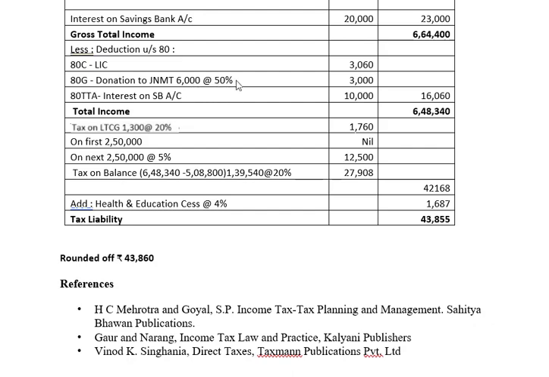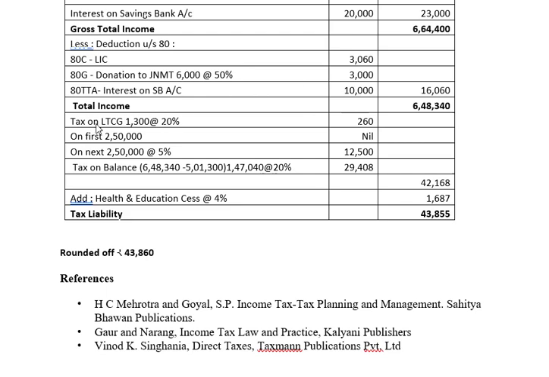It is 50% qualified, so the amount comes to 3,000. 80TTA, interest on SB account, maximum rupees 10,000. So the total deductions is 16,060. If you deduct from the gross total income, we get the total income 6,48,340. Now let us compute the tax liability.